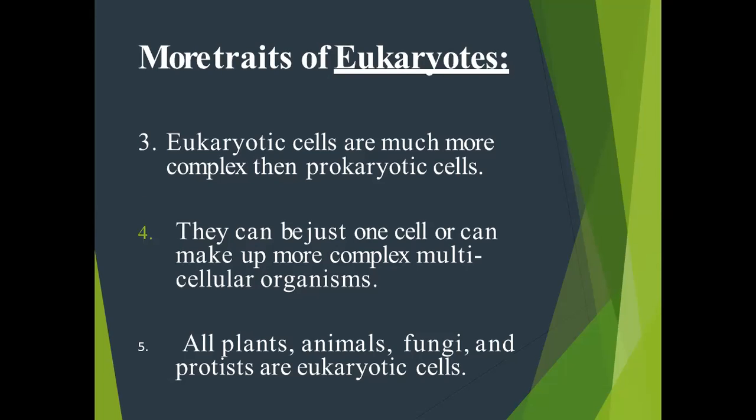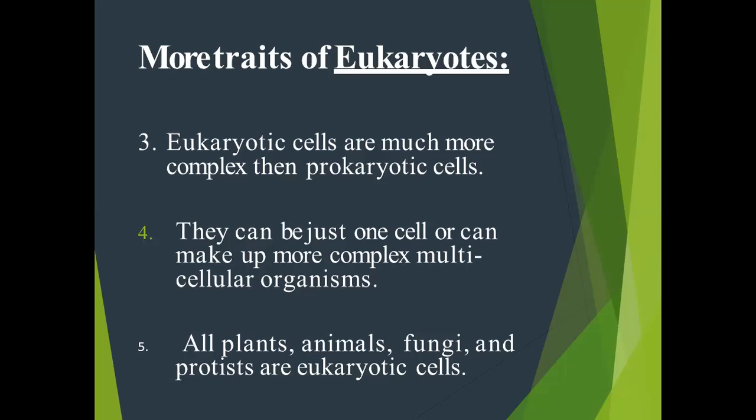Eukaryotic cell are more complex than the prokaryotic cell, means the eukaryotic cell they are more complex than the prokaryotic cell because they contain number of chromosomes. In prokaryotic cell single number of chromosomes are present. In humans, in eukaryotic, this is the example of humans, they contain 46 number of chromosome and 23 set of chromosomes.